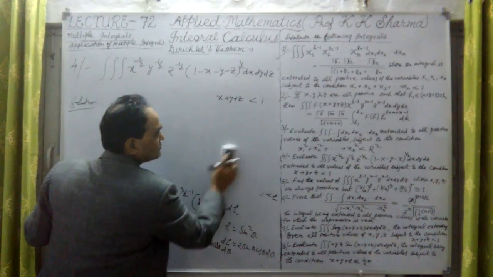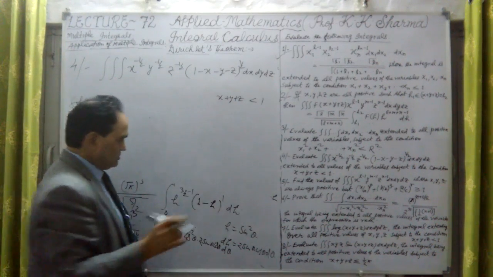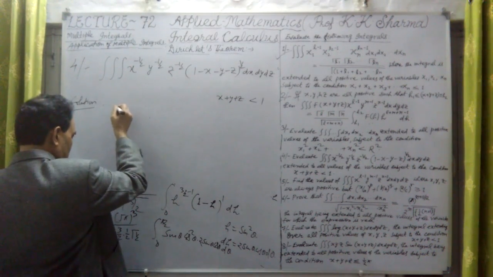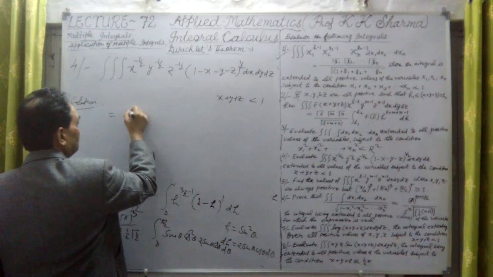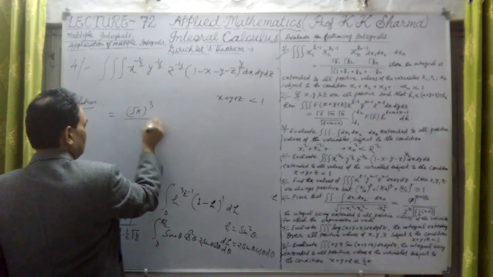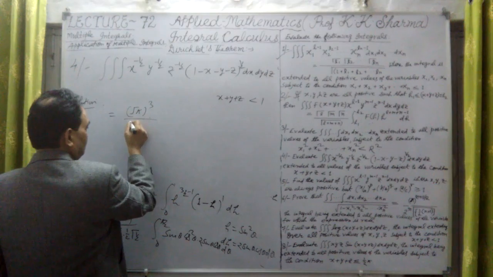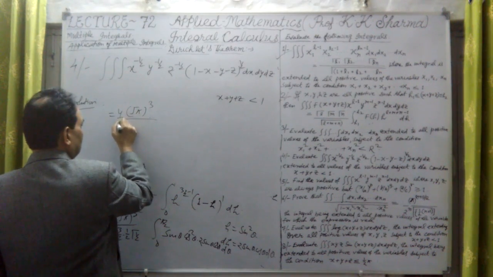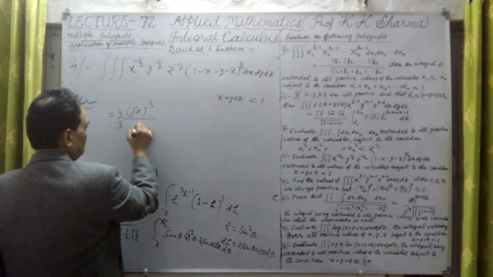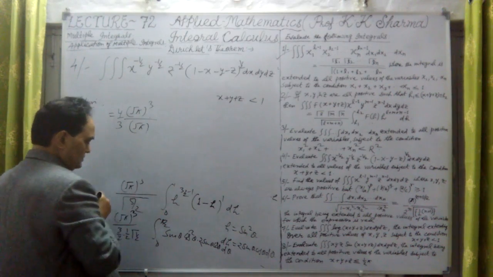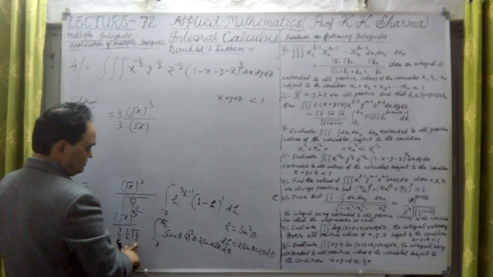So this is from Liouville's theorem. Liouville's theorem says that this is equal to under root pi whole power 3 divided by 4 by 3, let me write here, into under root pi. This is under root pi because gamma half is under root pi.